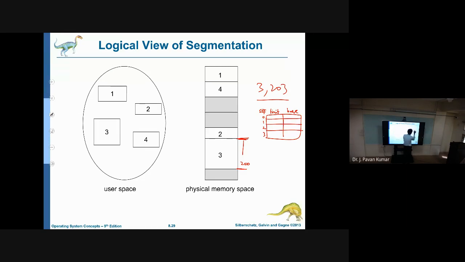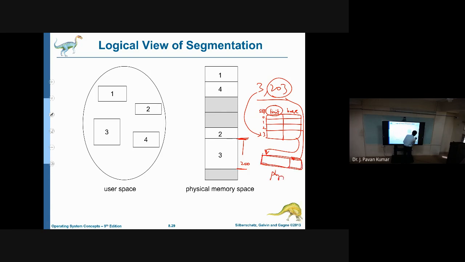Whenever 3, 203 is given, then 3 is the segment and 203 is the offset. We have to check whether this offset is a valid offset or not. How can we check? By examining the limit. If it is less than or equal to the limit, then it is valid, then we can retrieve the base address. Then we will append the offset, and we will get the 16-bit physical address.